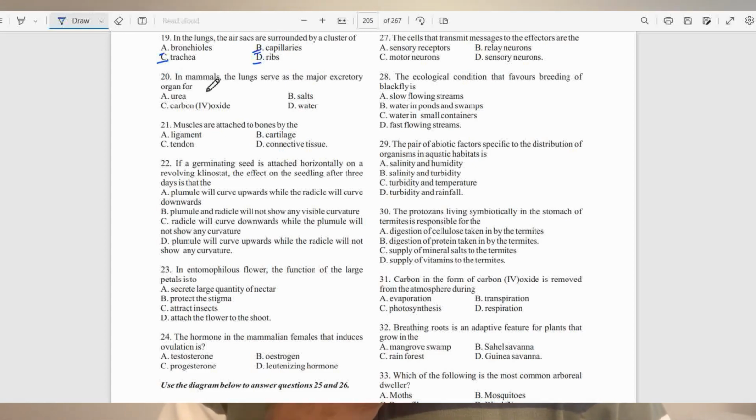Question number 20. In mammals, the lungs serve as the major excretory organ for A, urea, B, salts, C, carbon dioxide, D, water. The right answer to this question is C, carbon dioxide. If you consider the percentage of oxygen and carbon dioxide that is inhaled and exhaled, you realize that the volume of carbon dioxide that is exhaled is higher than that is inhaled, and that makes it the right answer.